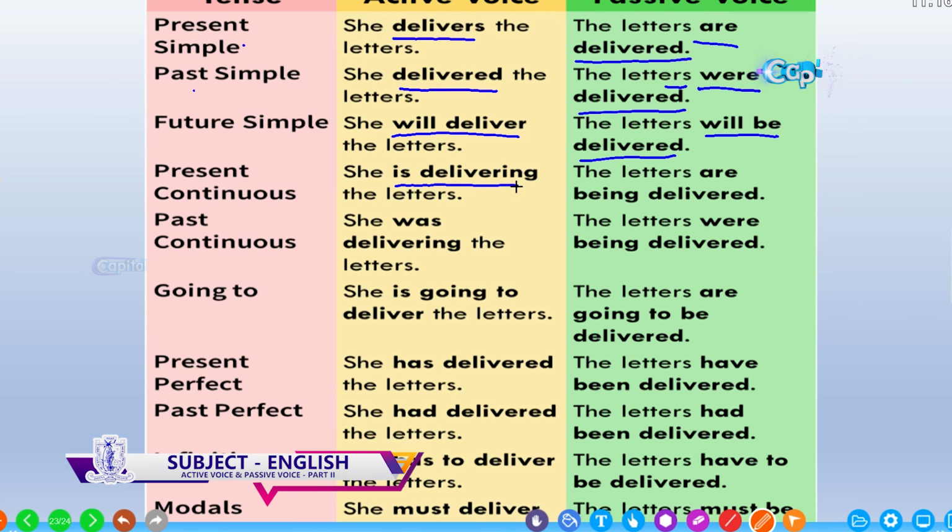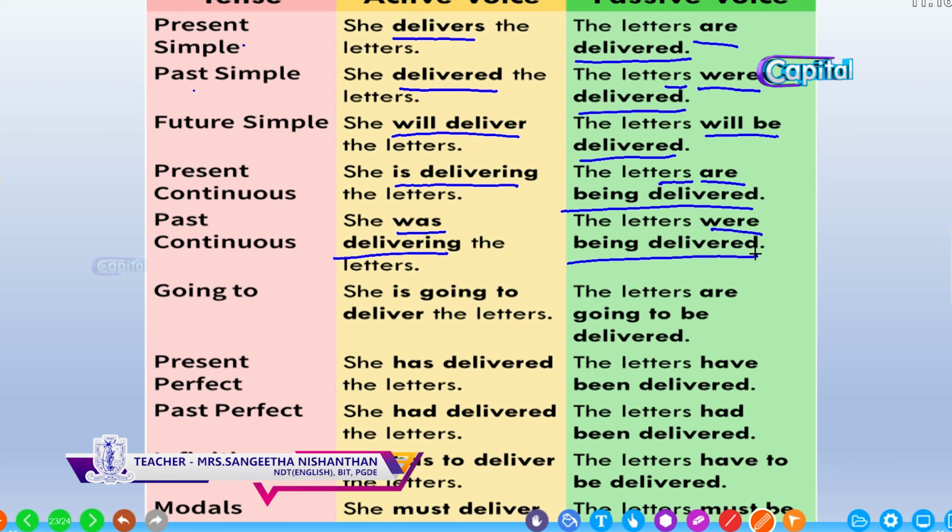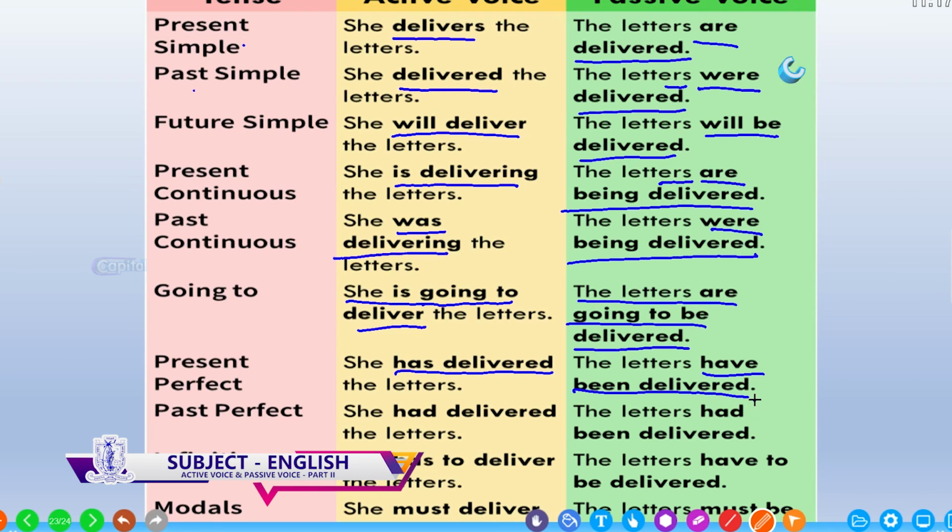She is delivering, present continuous. Letters are plural, so are being delivered. She was delivering, past continuous, is changed to were being delivered. The subject is plural there, so we used were, otherwise we should use was. She is going to deliver, the letters are going to be delivered. For present perfect, she has delivered is now have been delivered. For past perfect, had delivered is now had been delivered.